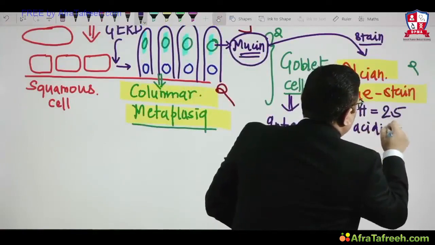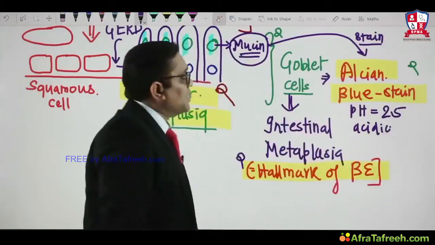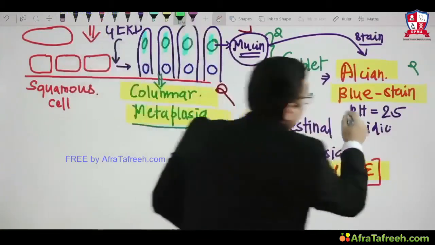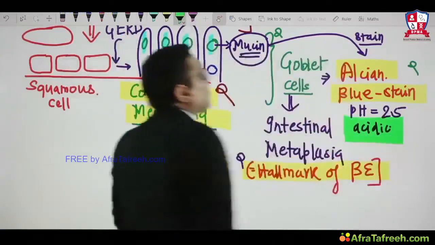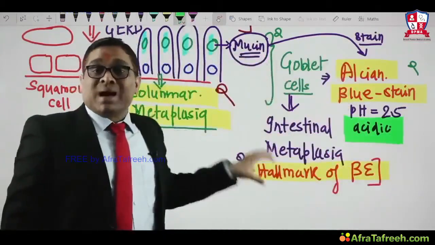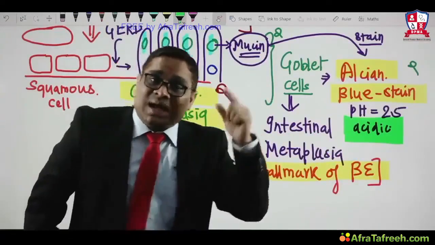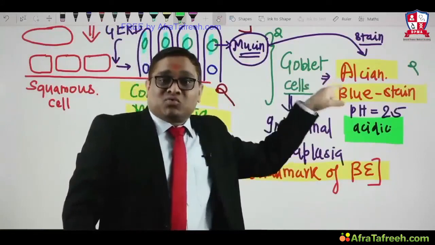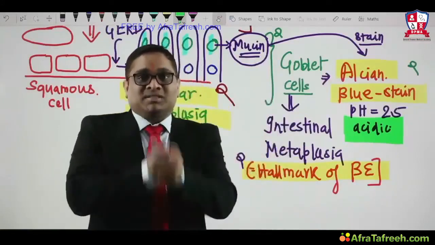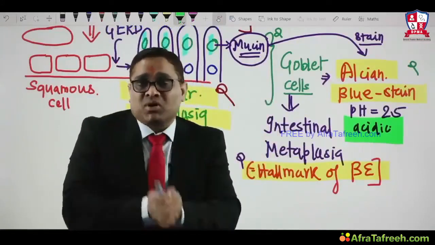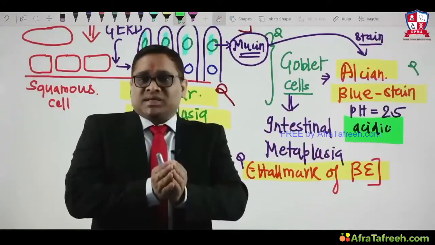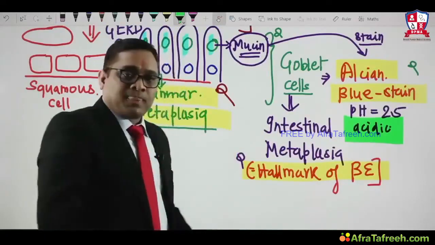So acidic pH, this is the important MCQ. Acidic pH is important, right? So acidic pH is required for goblet cells of the Barrett's esophagus, whereas alkaline pH containing Alcian blue will be used for the intestinal goblet cells. This is very, very important to understand, and that is why the examiner asks questions from here, right?